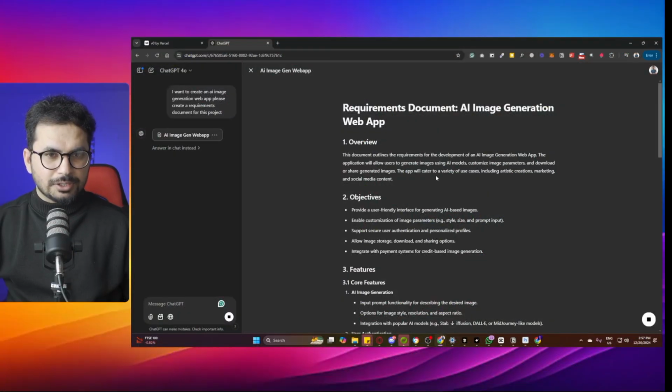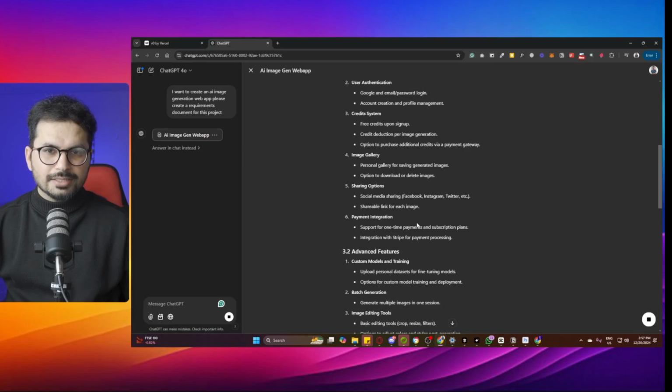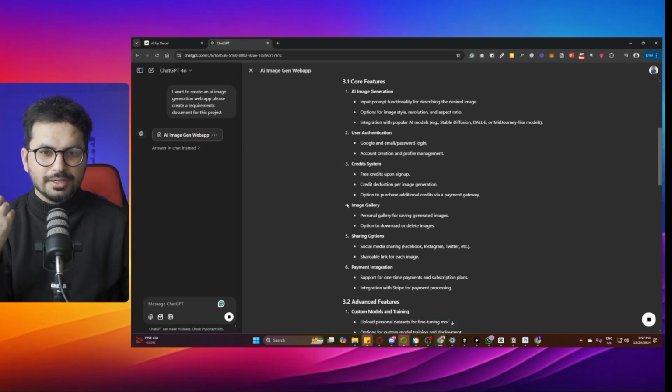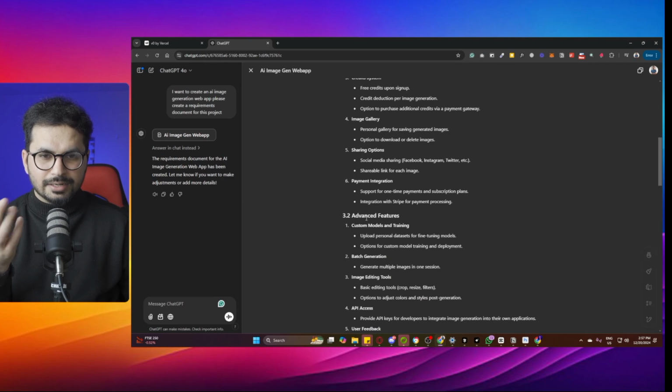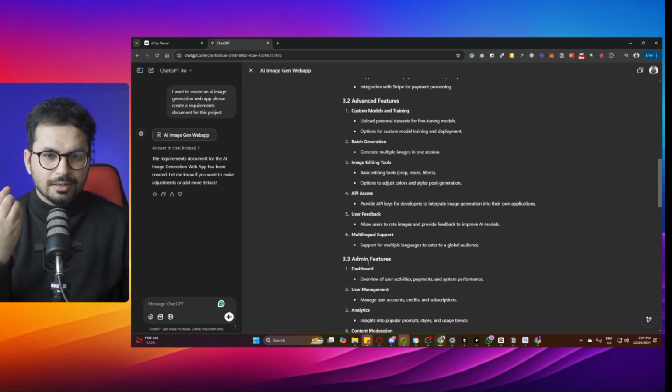So this is going to be a requirements document. ChatGPT has just created that and is still creating it. It has several different sections: one is overview, then objective, then feature section. In the feature section, it has AI image generation, user authentication system, credit system, image gallery, sharing option, payment integration, and then there are advanced features including custom models and training. By model it means AI models. Then there is batch generation, image editing tools, API access, and then user feedback and multilingual support.